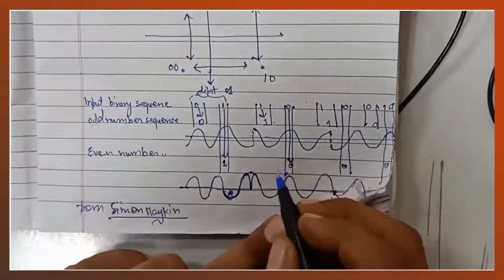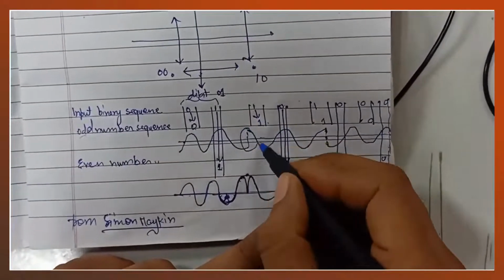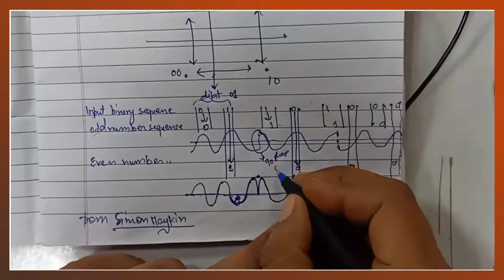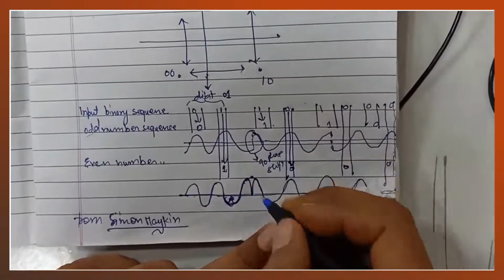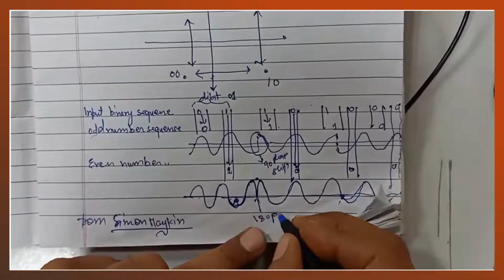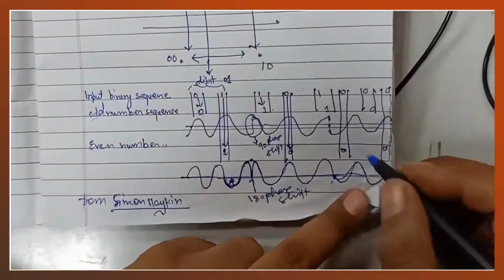Okay, so in this figure we can see here we have a 90-degree phase shift, and at the same time in the second channel we have a 180-degree phase shift. So both situations can occur at the same time.